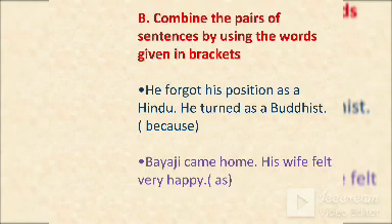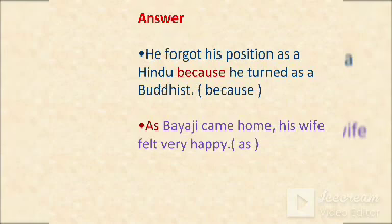So here, he forgot his position as a Hindu because he turned as a Buddhist. "He forgot his position as a Hindu" is the main clause.